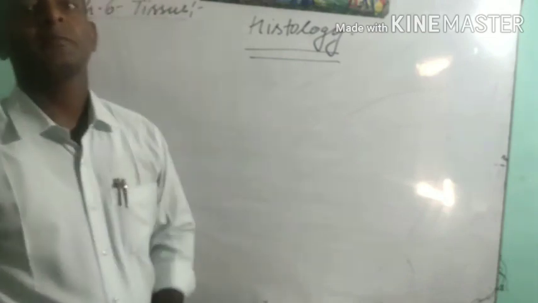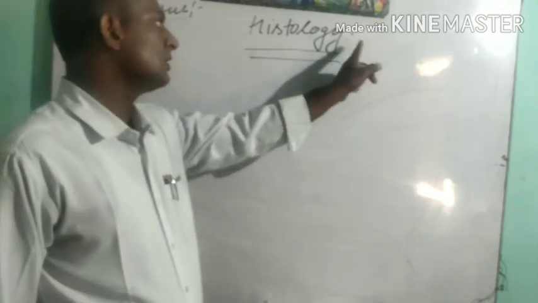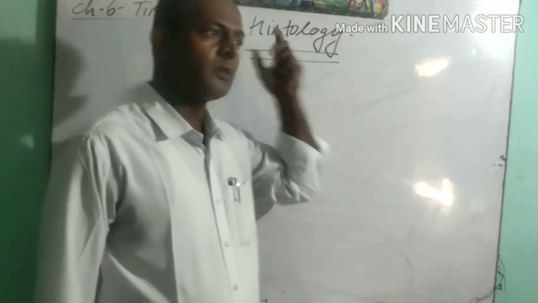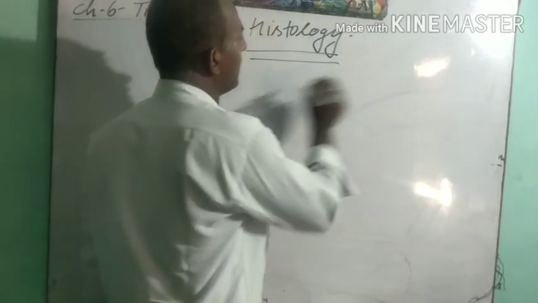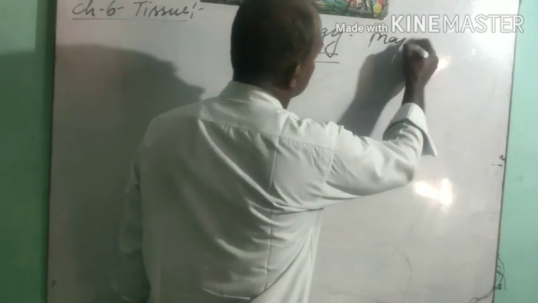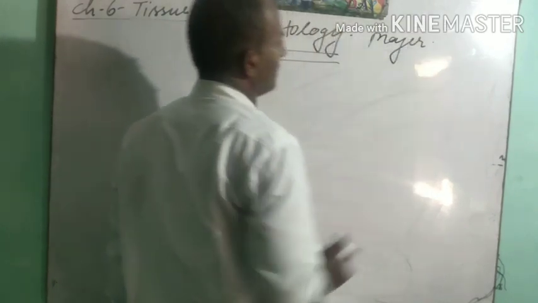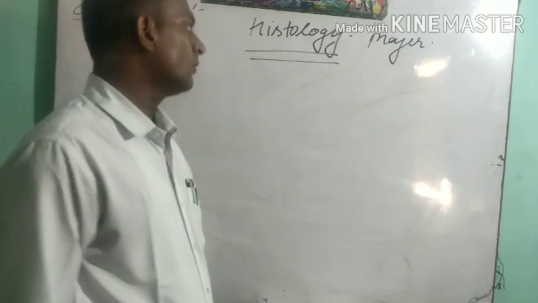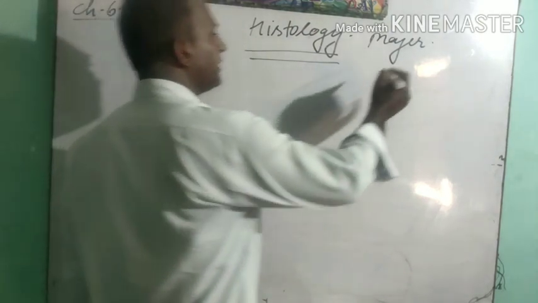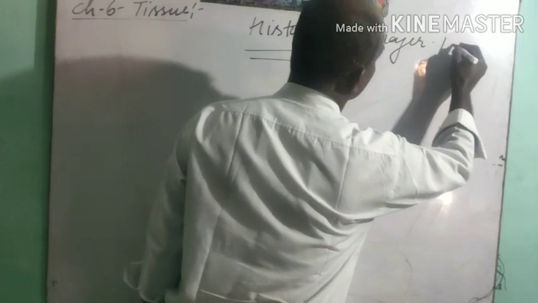This branch of science is known as histology, and the term histology was given by a scientist named Mayer. The scientist who coined the term histology was Mayer, in 1819.